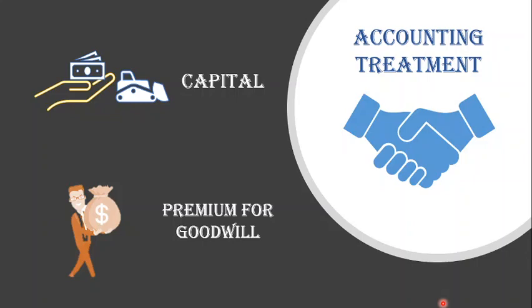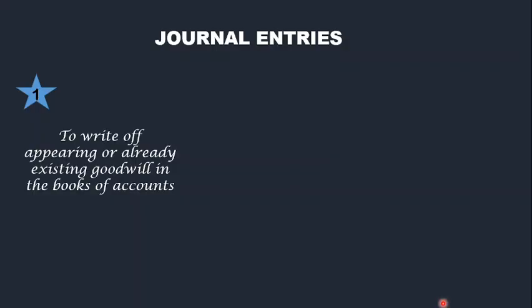Okay, so from the accounting point of view, there are different cases. First we'll understand the accounting treatment, how we pass the journal entry when the capital and the premium for goodwill is brought in by the new partner and how it is treated in the books of account. So let's begin with the journal entry.